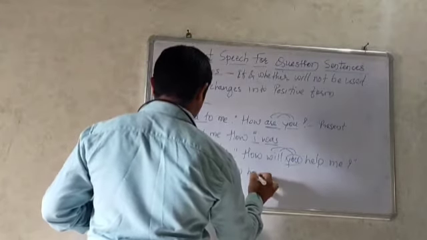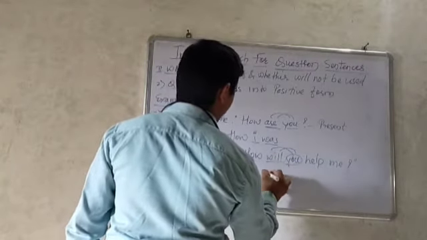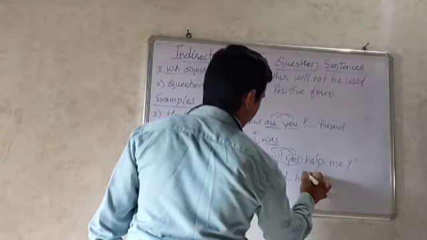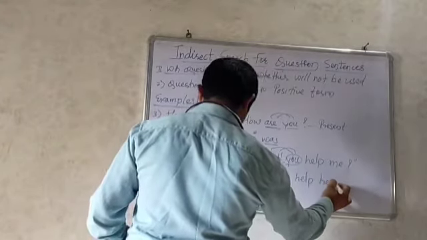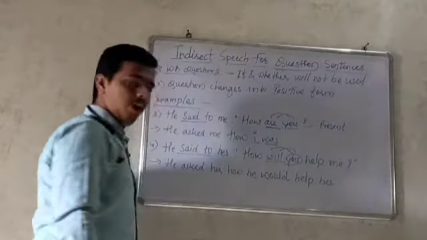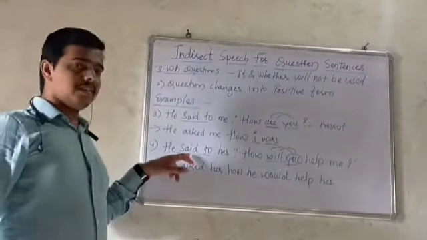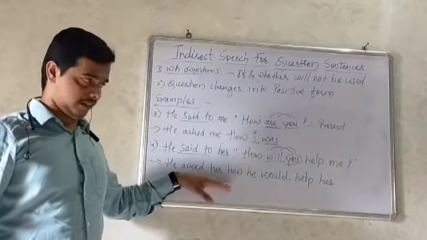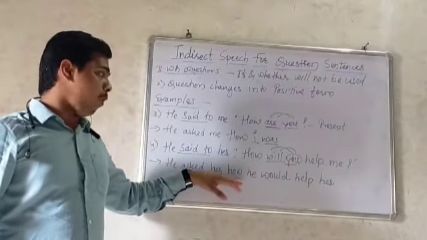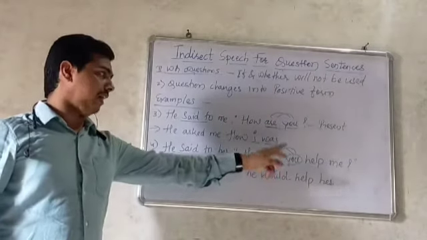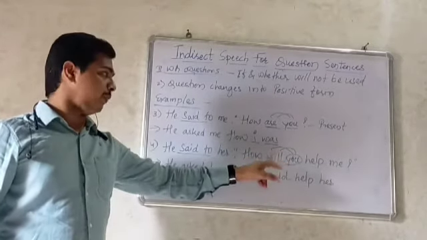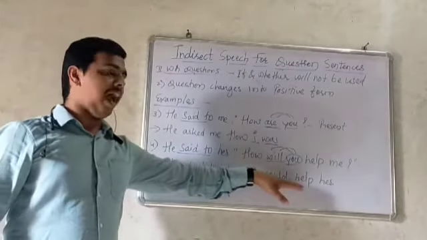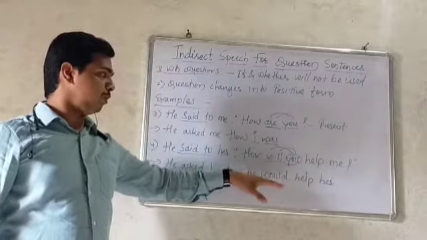How he will changes into would. How he would help her. Me changes into her. So here said can be changed into ask or inquire. He asked her how. So here interchange again. The you comes first and will, after that he would help her. So will changes into would.